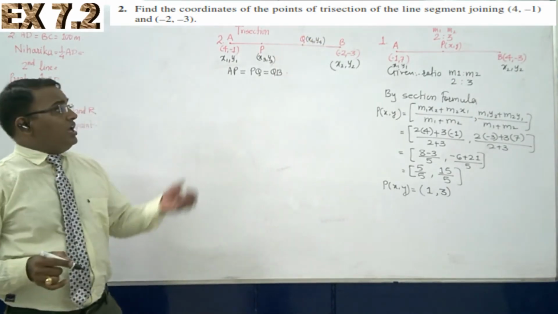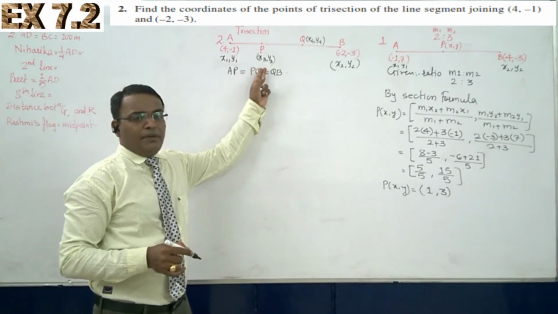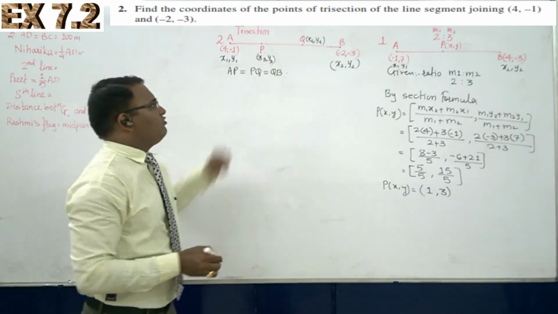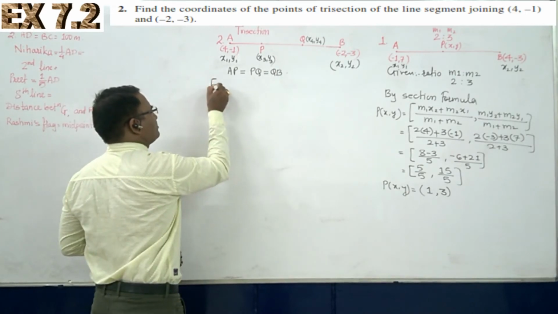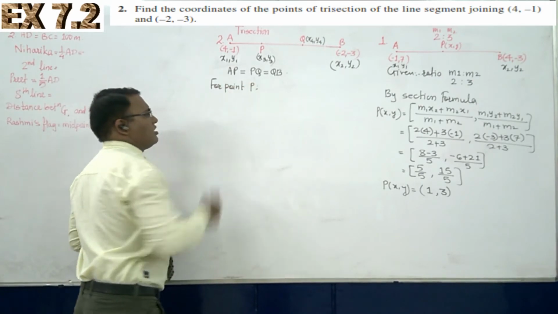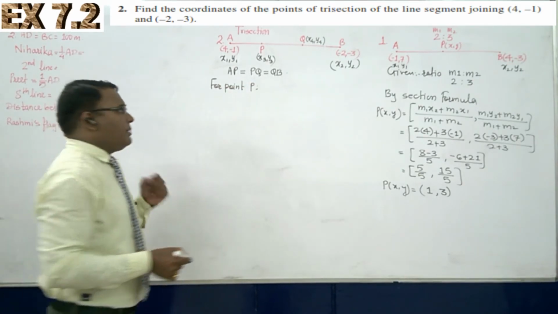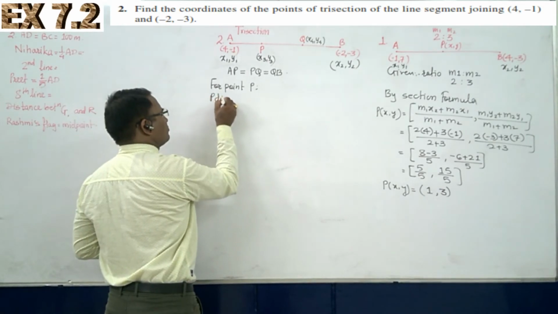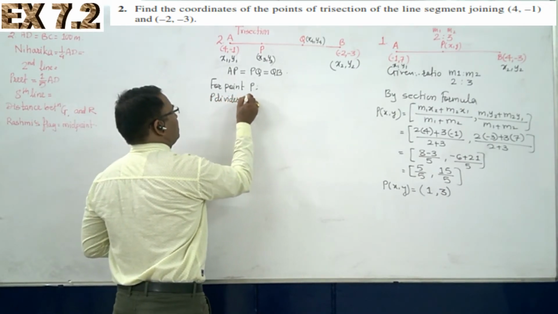Now if we are considering the point P, since these three parts are equal, then for point P, P divides AB